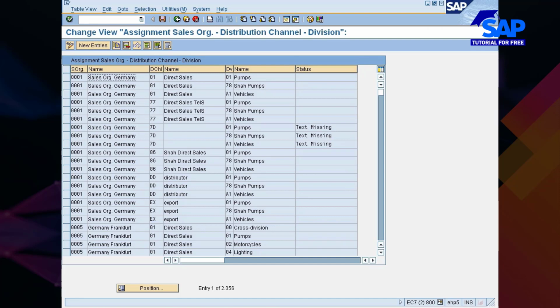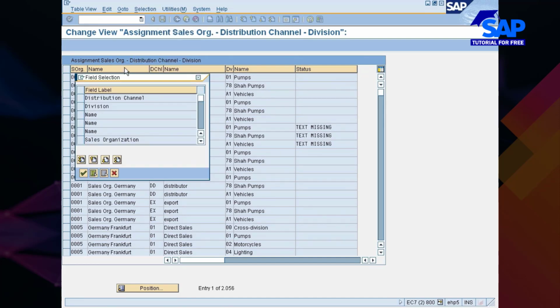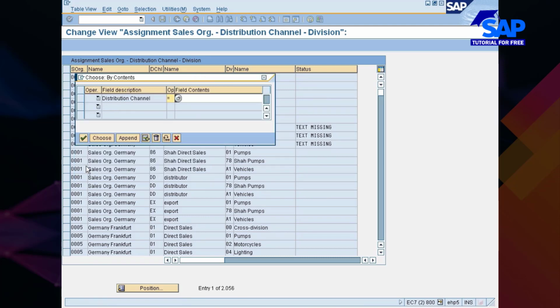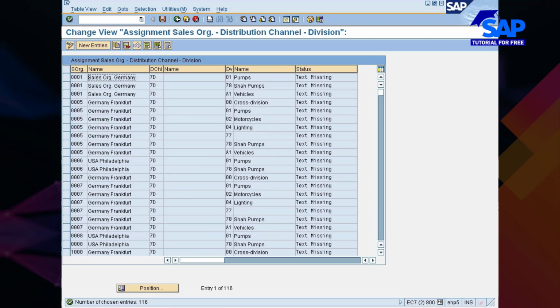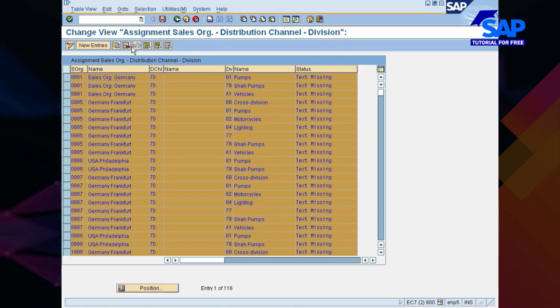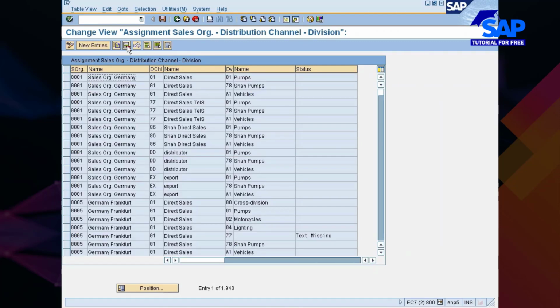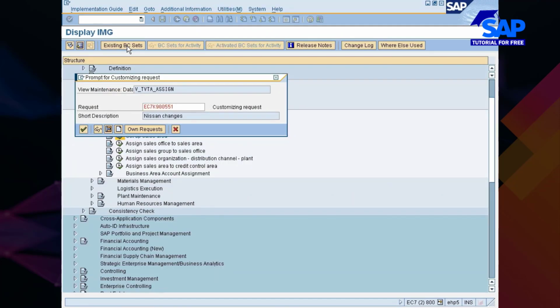So what I'm going to do is delete the rest of the ones which I don't require. By content, distribution channel. Your distribution channel is 7D. Choose. Lot of inconsistent entries. Select them all. Delete. Save it.